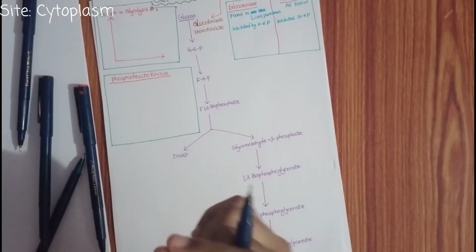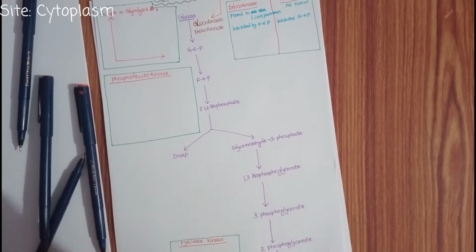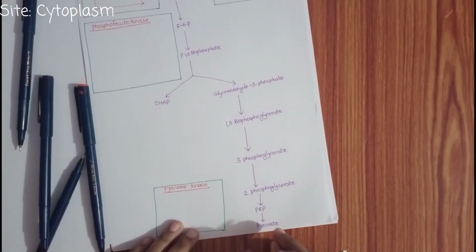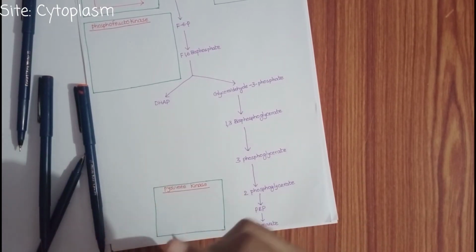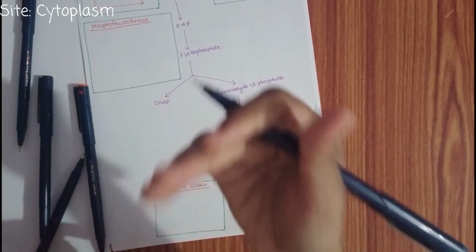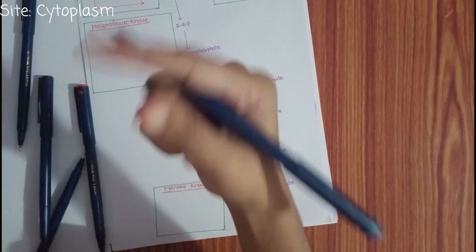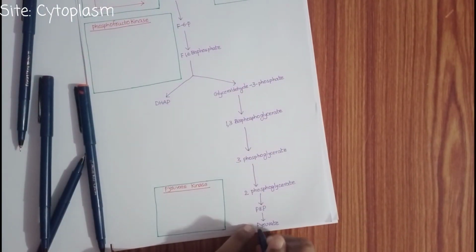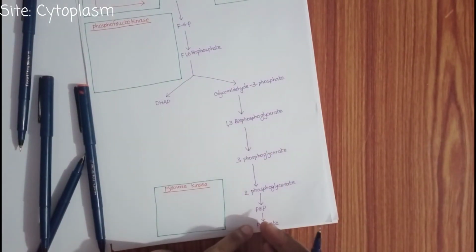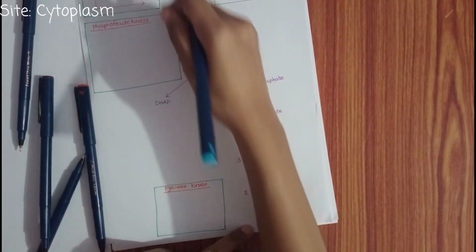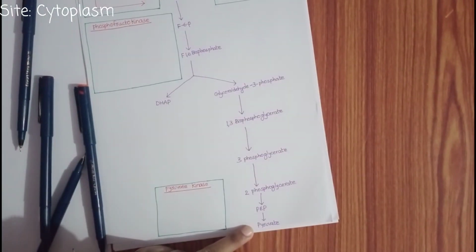You may ask a question: why is glucokinase inhibited by fructose 6 phosphate? Why is hexokinase inhibited by glucose 6 phosphate? I will tell you the answer here. Gluconeogenesis is the production of glucose from non-carbohydrate sources. In gluconeogenesis, I will move pyruvate to glucose in the backward direction. To do that, we have to inhibit the forward direction. That means we have to inhibit glycolysis.